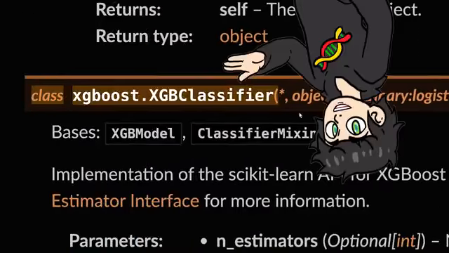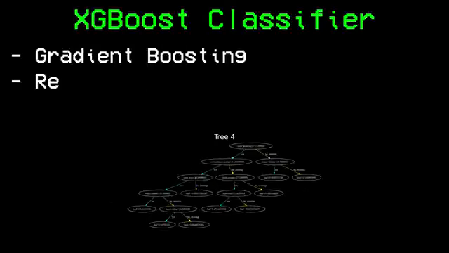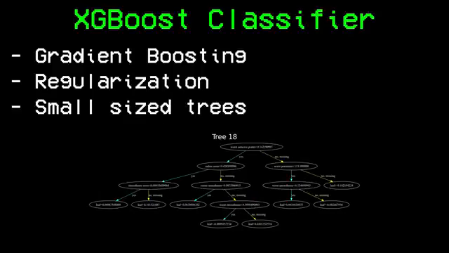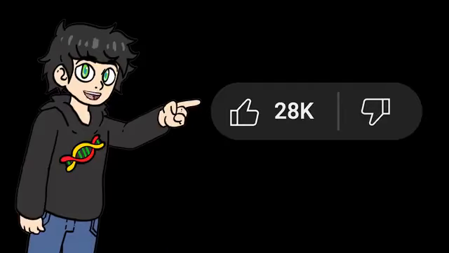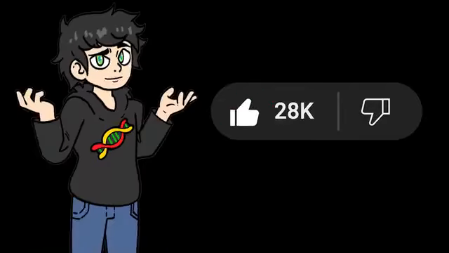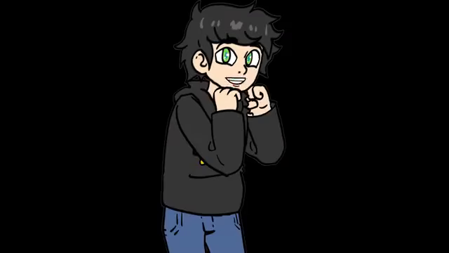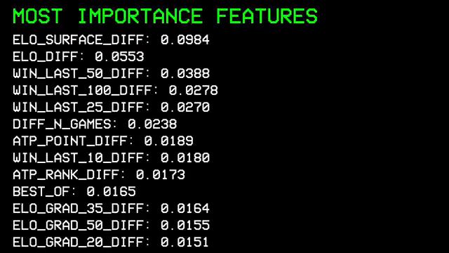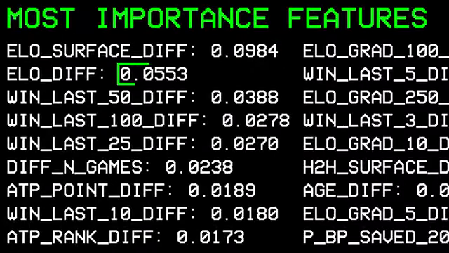So I decided to try XGBoost. An XGBoost classifier is like a random forest on steroids. It uses boosting, regularization to prevent overfitting, and it keeps trees from growing too large. It's kind of hard to explain in this video, but maybe if you like the video, I could explain it in another one. But you know, up to you. It's right there though, just saying. But anyway, I got a staggering 85% accuracy, baby. And as you can see, the most important features it recognized were ELO surface difference and total ELO, which is pretty cool.